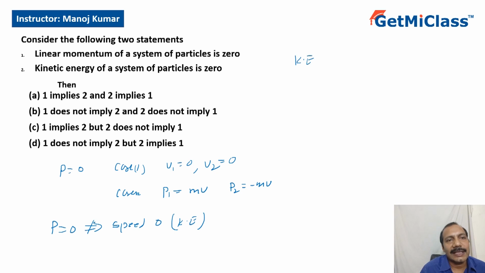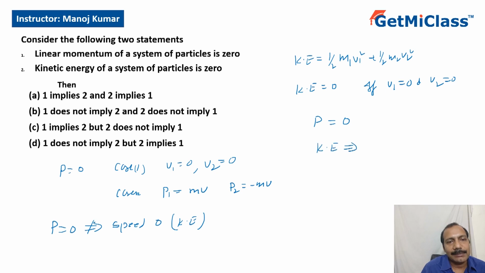What is kinetic energy given by? Half m1 v1 square plus half m2 v2 square. So if kinetic energy is 0, under what condition? Kinetic energy is 0 if V1 is 0 and V2 is 0. So both V1 and V2 should be 0. If V1 and V2 are 0, what can you say about momentum? Momentum has to be 0. So what does it mean? If kinetic energy is 0, that implies momentum is 0. Sorry, I'll write it as kinetic energy is 0 implies momentum is 0. But momentum is 0 does not imply kinetic energy is 0.